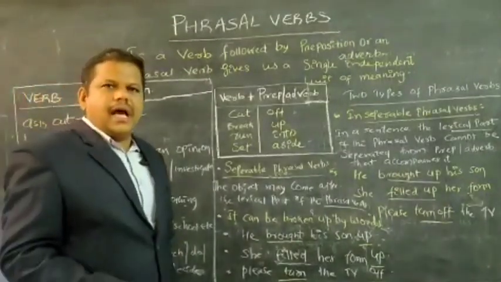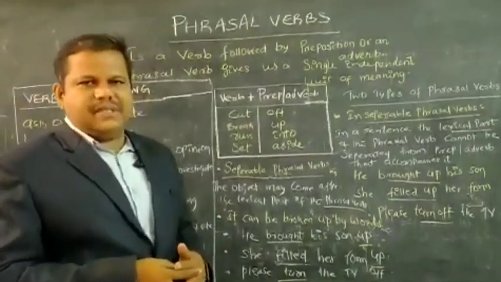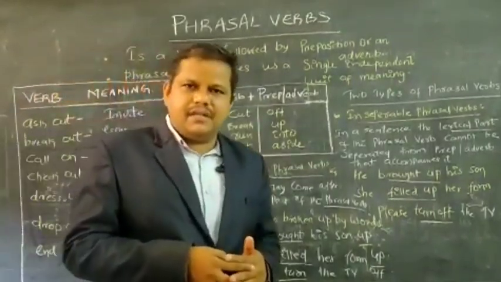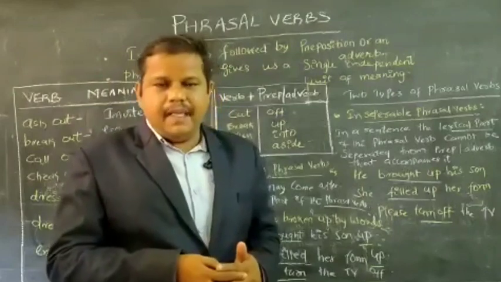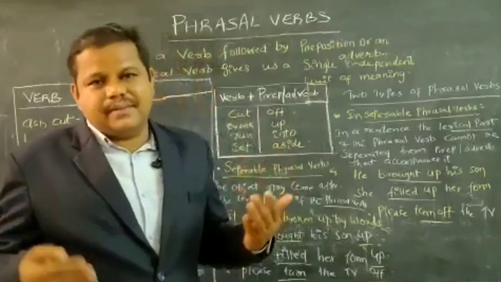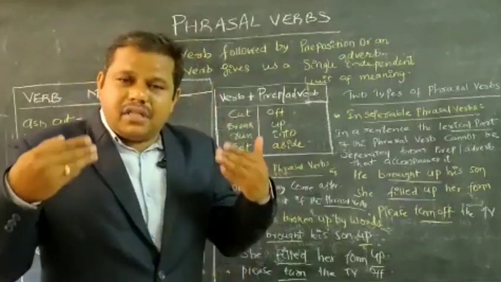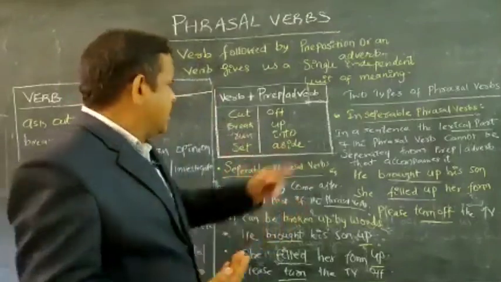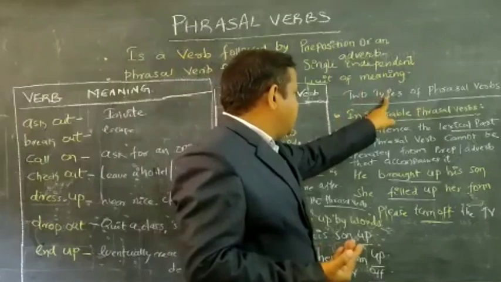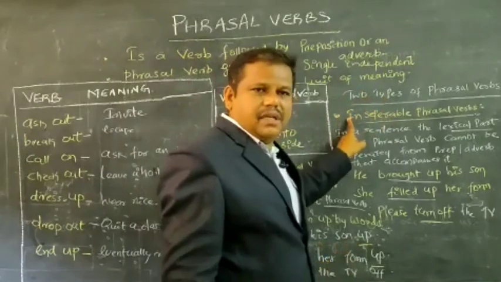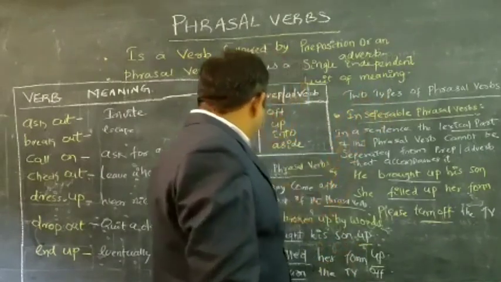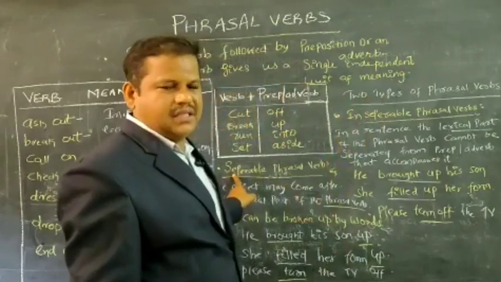Now students, as I just explained, a phrasal verb is a combination of verb plus preposition or an adverb. Then how many types of phrasal verbs are there in general? We will see the classification given in your high school text. There are two types of phrasal verbs. One is inseparable phrasal verbs. The next one is separable phrasal verbs.